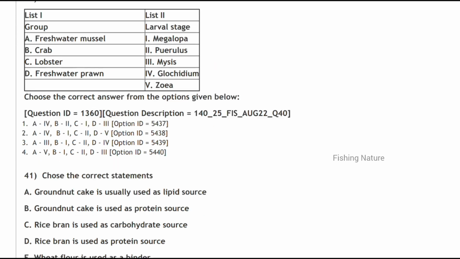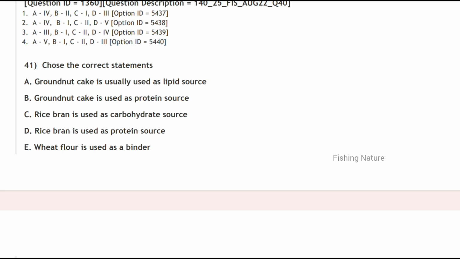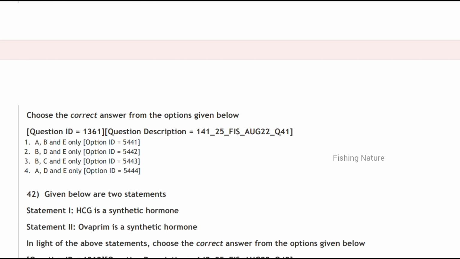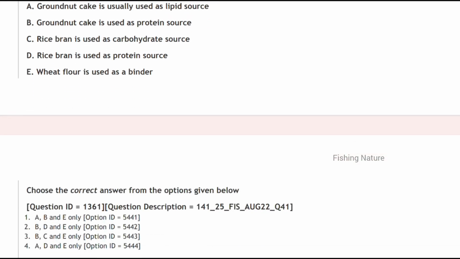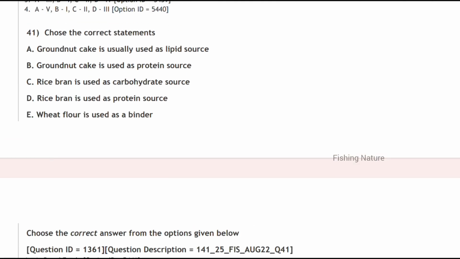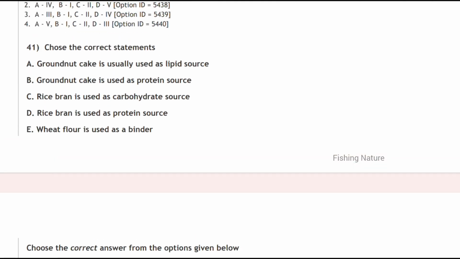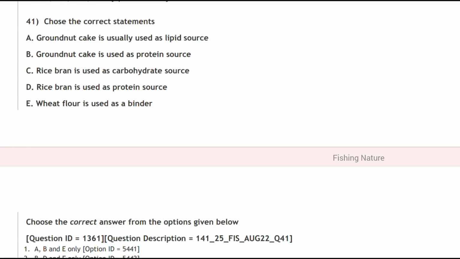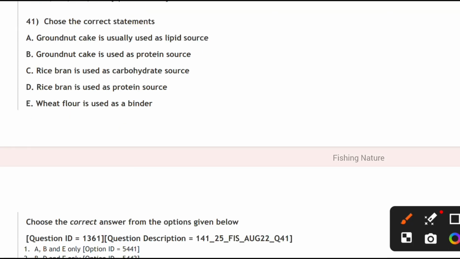Next, choose the correct statements. Groundnut oil cake is usually not a lipid source, but it is used as a protein source.